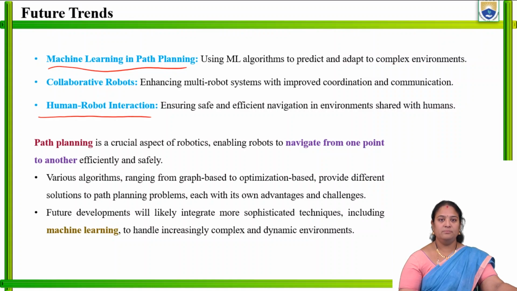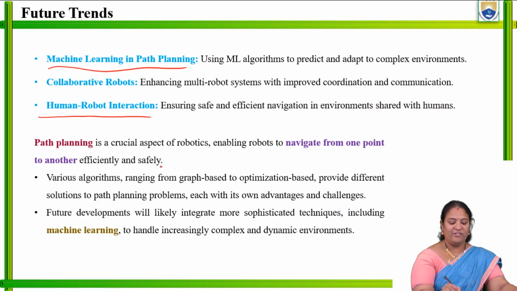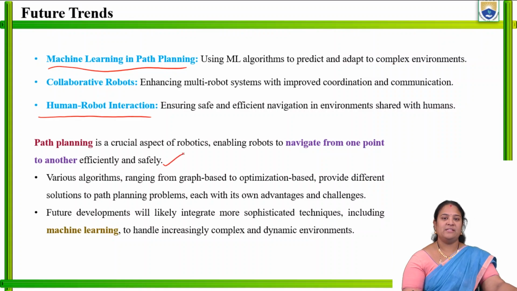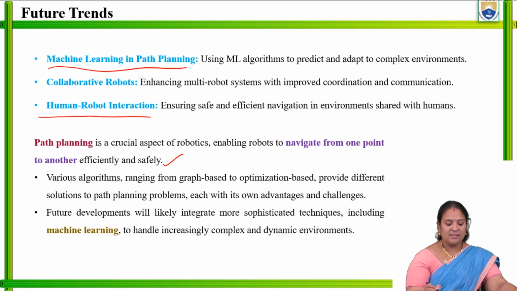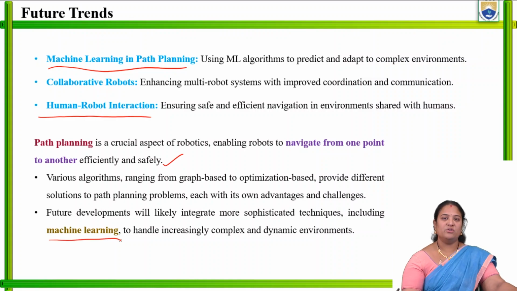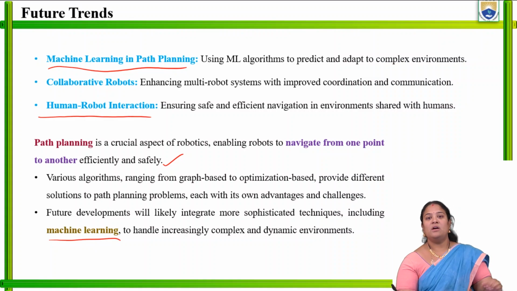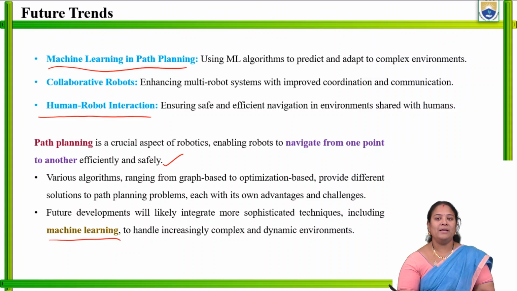So generally path planning is used to navigate from one point to the other with efficiency and safety. Whereas we have included machine learning also in the upcoming future, where it is used to handle increasingly complex and dynamic environments, with machine learning imparted in the path planning of the robot.